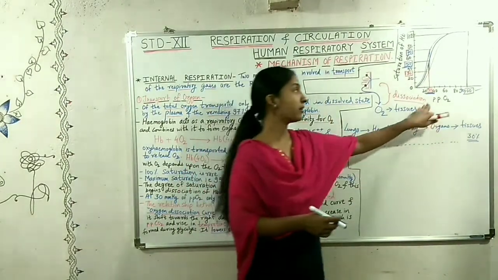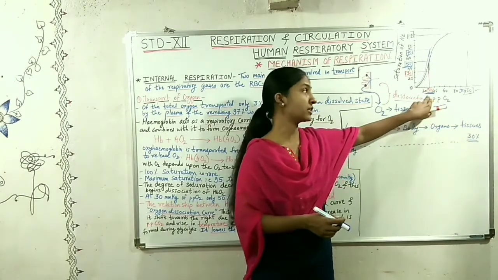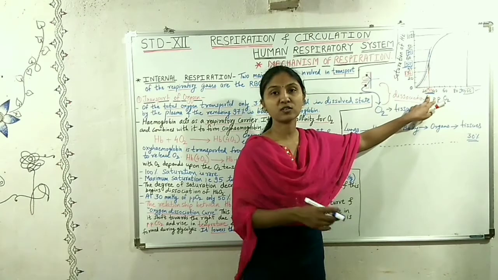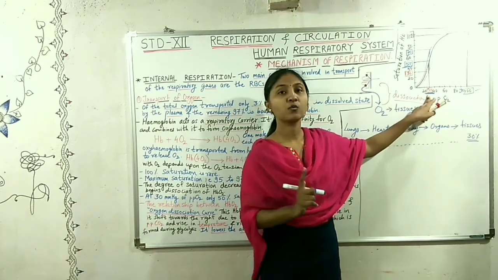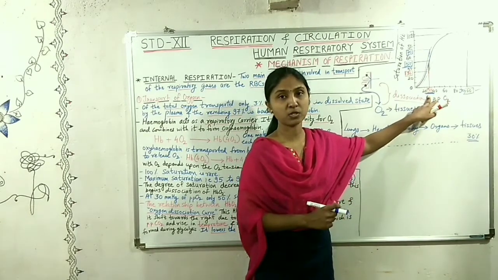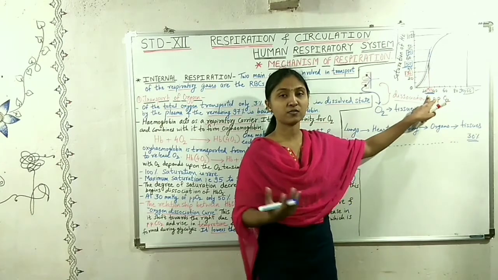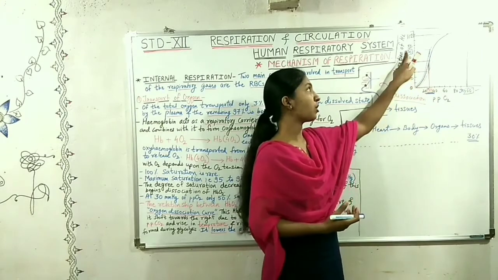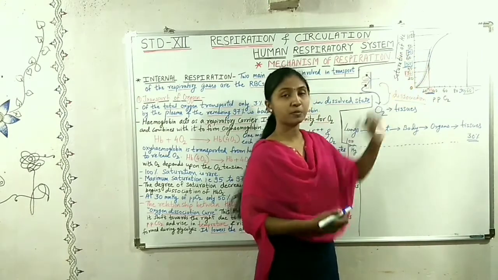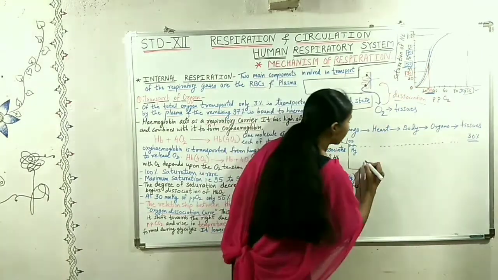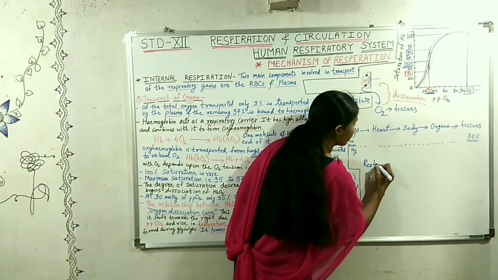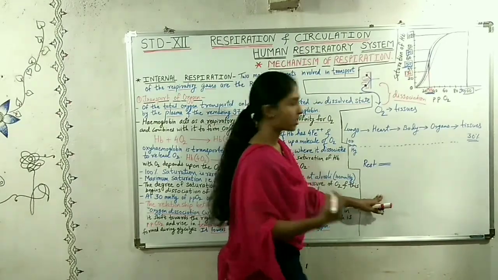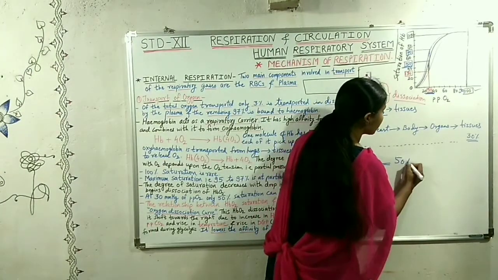Now at the partial pressure of 30, what happens? Two kinds of cases occur. First, when the body is at normal rest, when the tissues are doing normal rest, the saturation of hemoglobin is 50%.